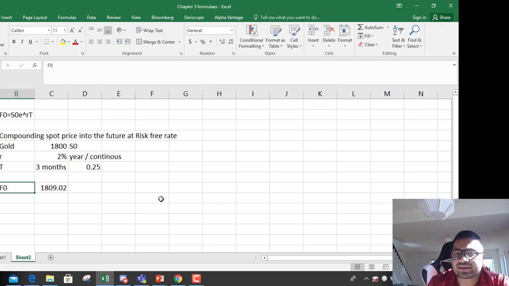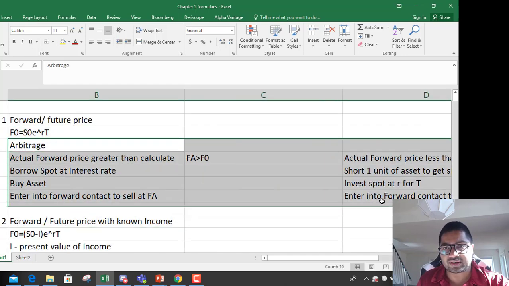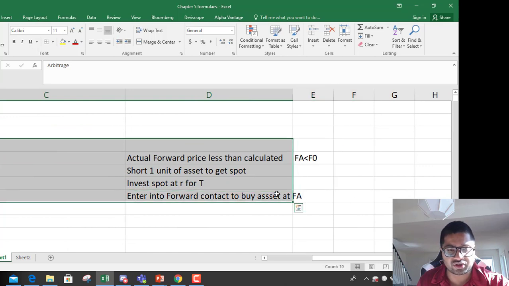Now the forward price in the markets can differ from this price. There can be various reasons: supply and demand, constraints on producing gold, problems with the suppliers, problems with the consumers, pandemics. All of this can result in forward prices being different from calculated forwards. This was the calculated forward price, considering that there is no arbitrage, but the forward price in actual life can be different. If the forward price is different, then we are going to discuss arbitrage.